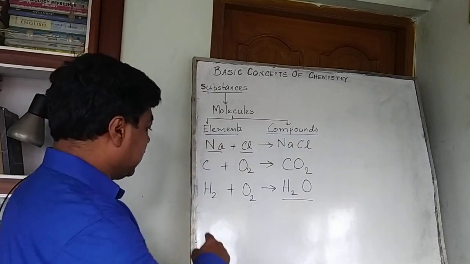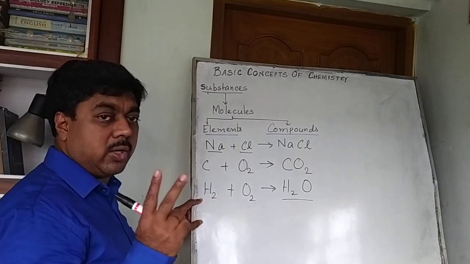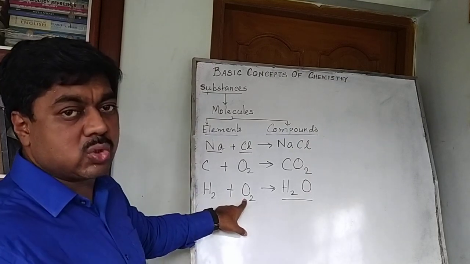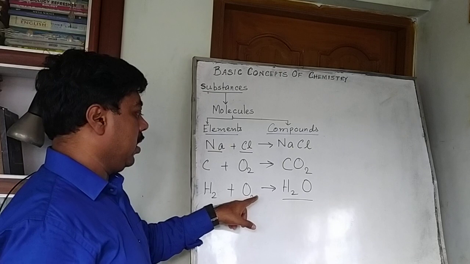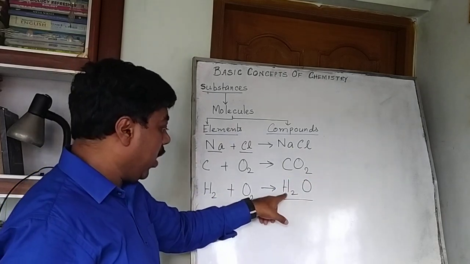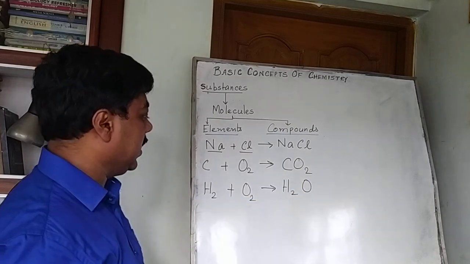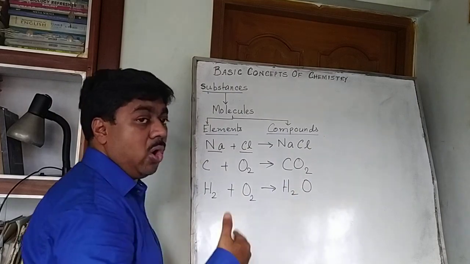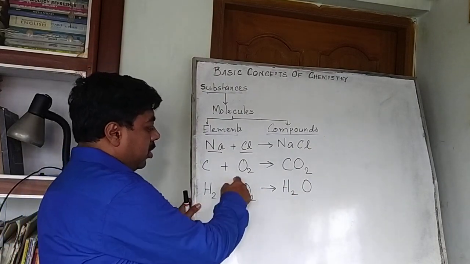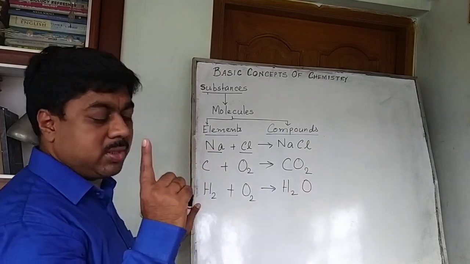But what about this reaction? One molecule of hydrogen contains two atoms of hydrogen. One molecule of oxygen contains two atoms of oxygen. And one molecule of water contains two atoms of hydrogen and one atom of oxygen. That means this reaction is not balanced. Here it is showing two atoms of oxygen, but here it is showing one atom of oxygen.